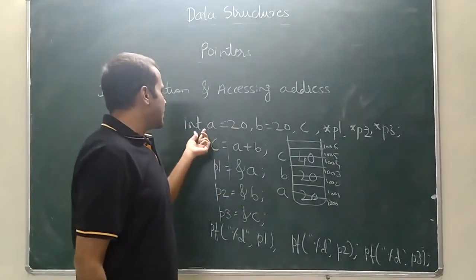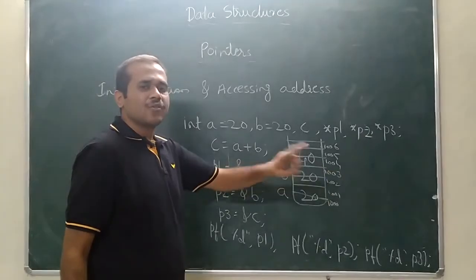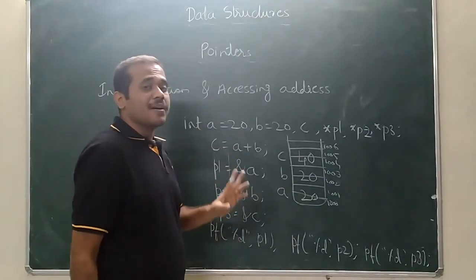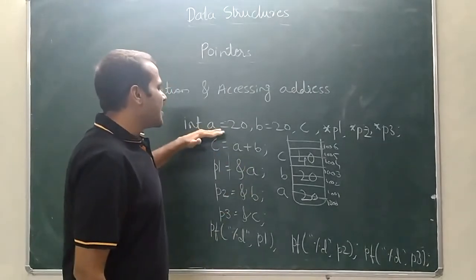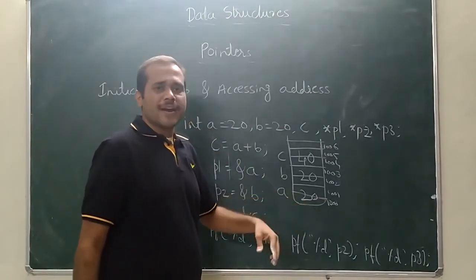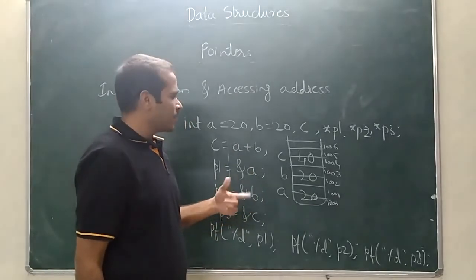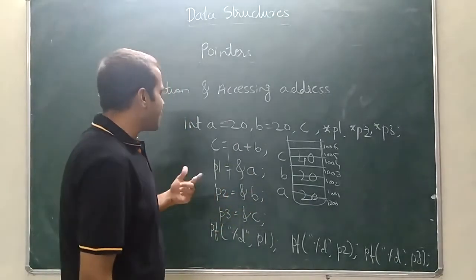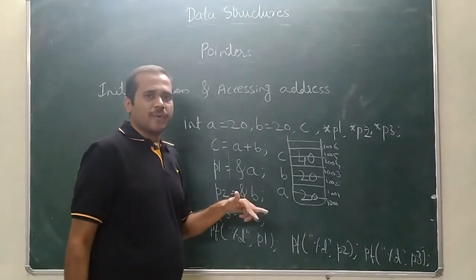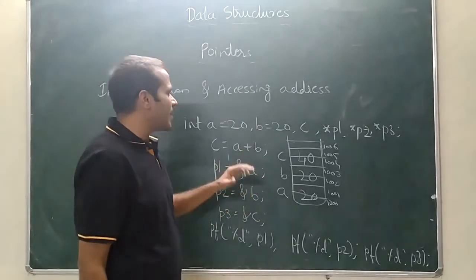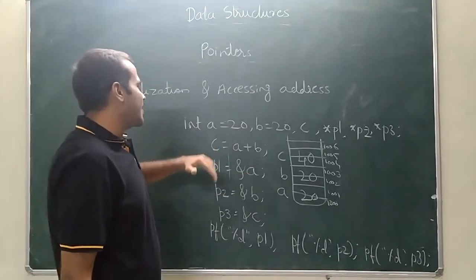Each will take 2 bytes of memory. Why? Because we have used the integer. Remember, as I had told earlier, int takes 2 bytes, character takes 1 byte. It depends upon the architecture or compiler. It depends upon your 64-bit, 32-bit or 16-bit operating system and compiler.